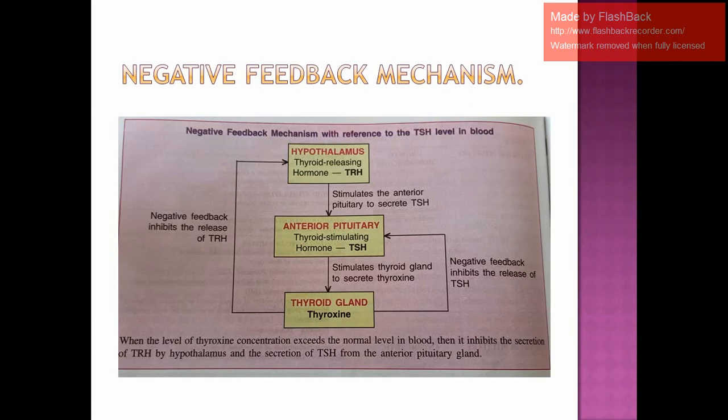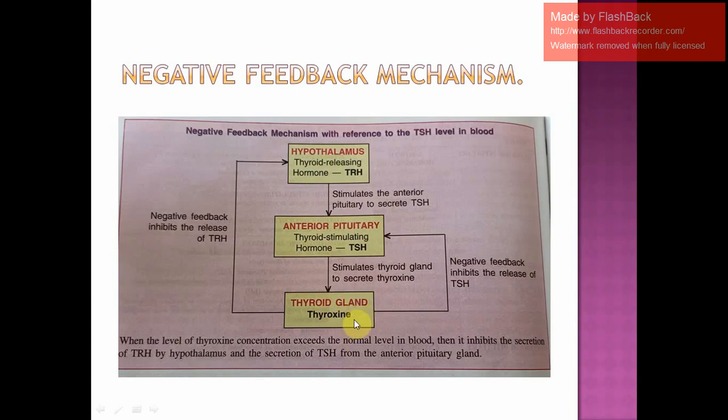Now we all know that there is a region in our brain called the hypothalamus. The hypothalamus will release a hormone called thyroid releasing hormone, TRH. This TRH will go and stimulate the anterior pituitary to secrete which hormone? Thyroid stimulating hormone. This thyroid stimulating hormone will now go and stimulate the thyroid gland to produce thyroxine.